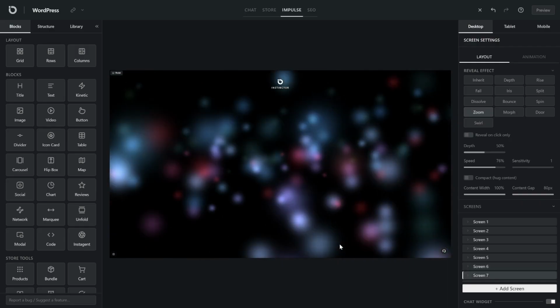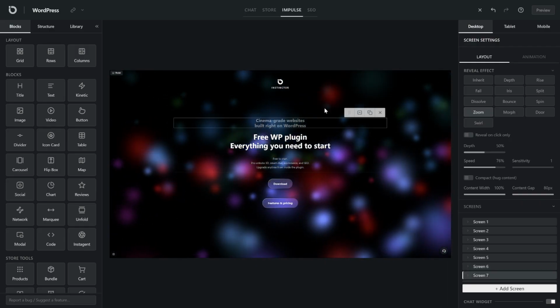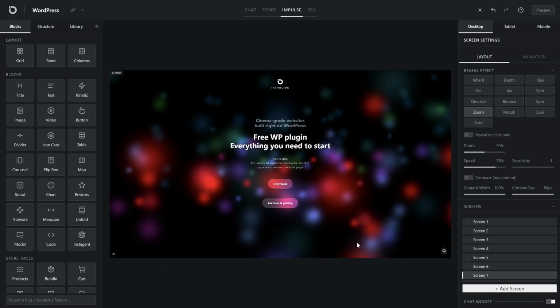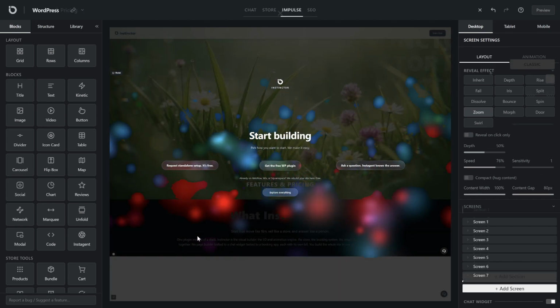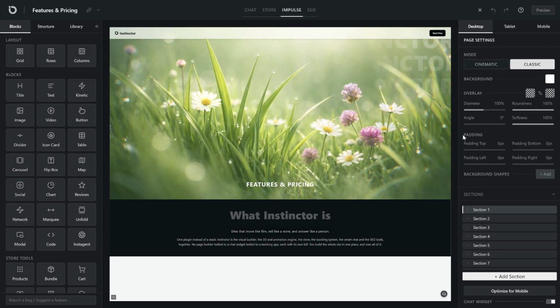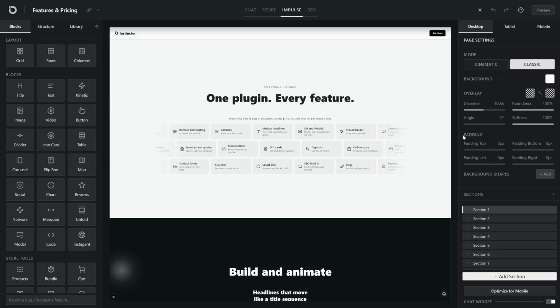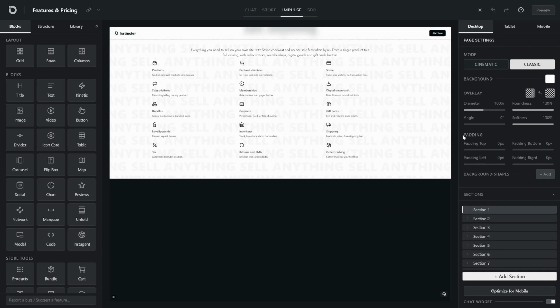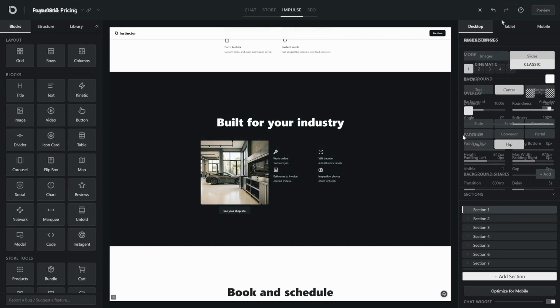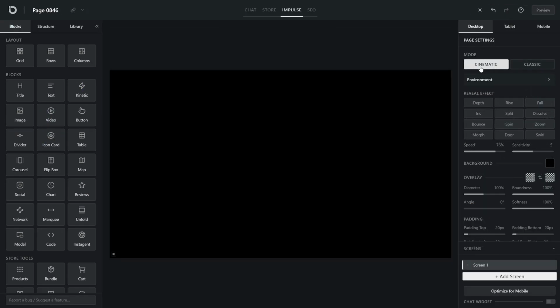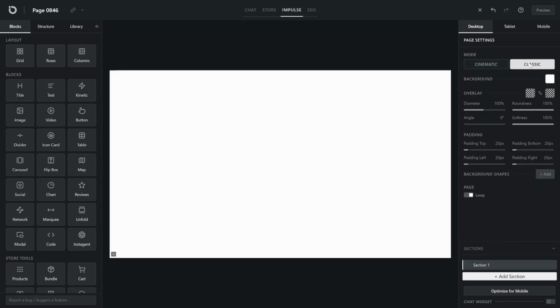So what actually changes? In cinematic mode, remember, your content flies through 3D space against an animated background. Classic mode keeps its feet on the ground. Each section simply sits below the one before it, top to bottom, and you scroll through them the normal way. Same power, different shape. By default, every page is born in cinematic mode.